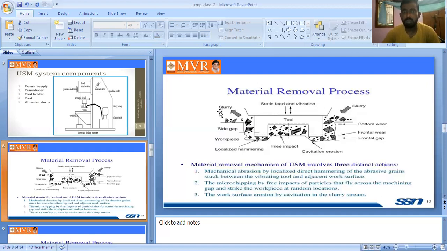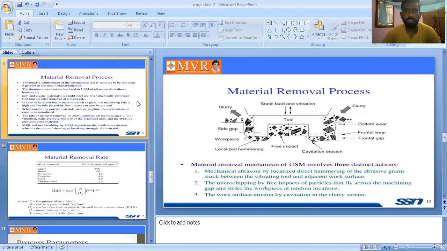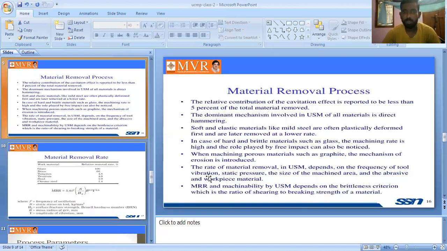So it is one of the slurry also. The work surface erosion by cavitation in the slurry stream. So it is one of the material removal processes. Very simple one. So next we can see the material removal process. We have the steps, so some of the steps explanation.